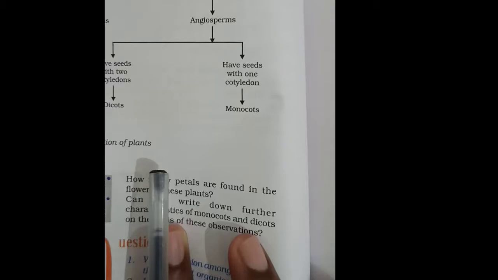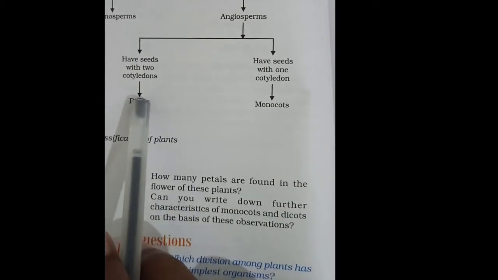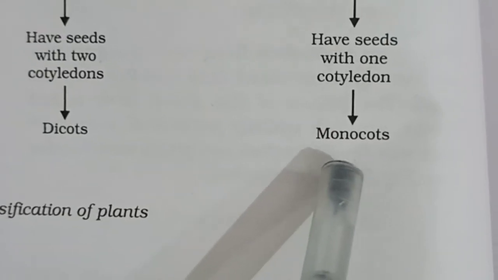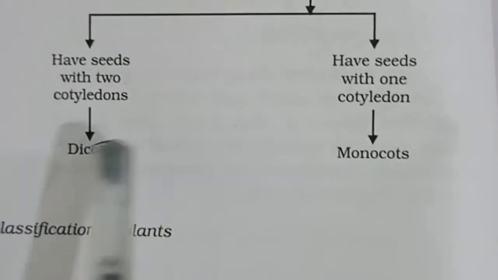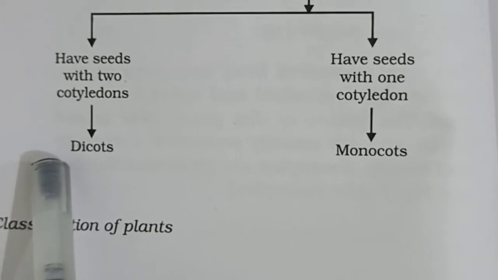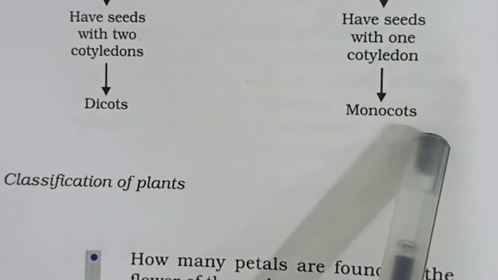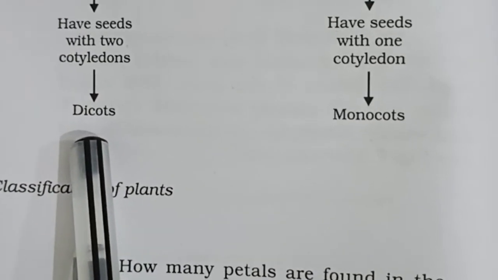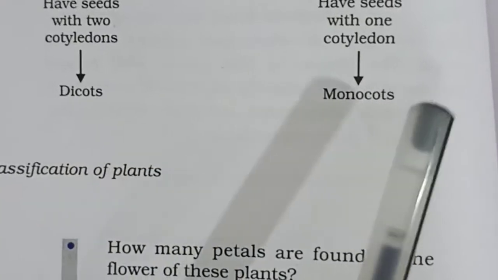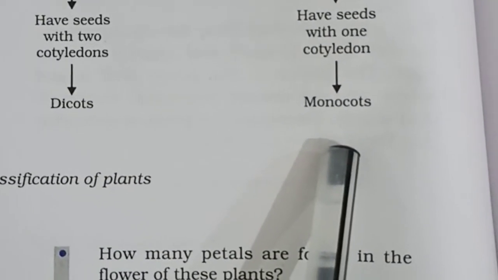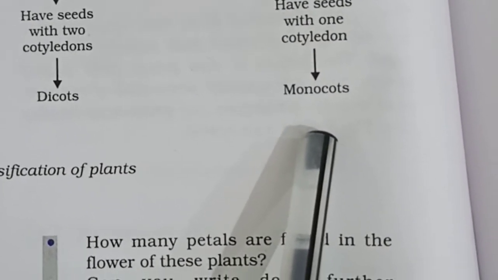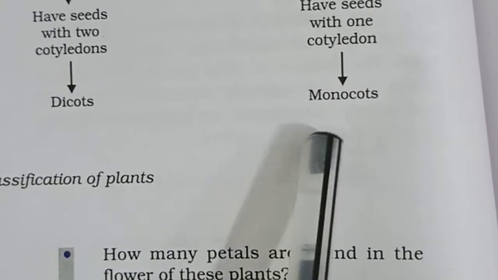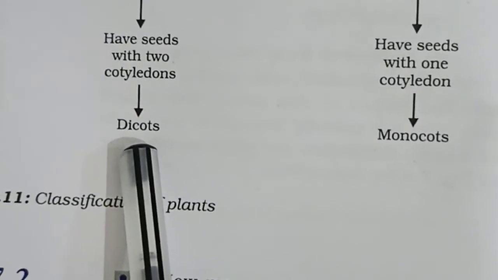Before going to the next part, let us see some more differences between monocot and dicot. Monocots have one cotyledon. Dicots have two cotyledons. Monocots have fibrous roots, and dicots have prominent primary roots. In monocots, the stem may be hollow, a false stem, but in dicots the stem will be strong.